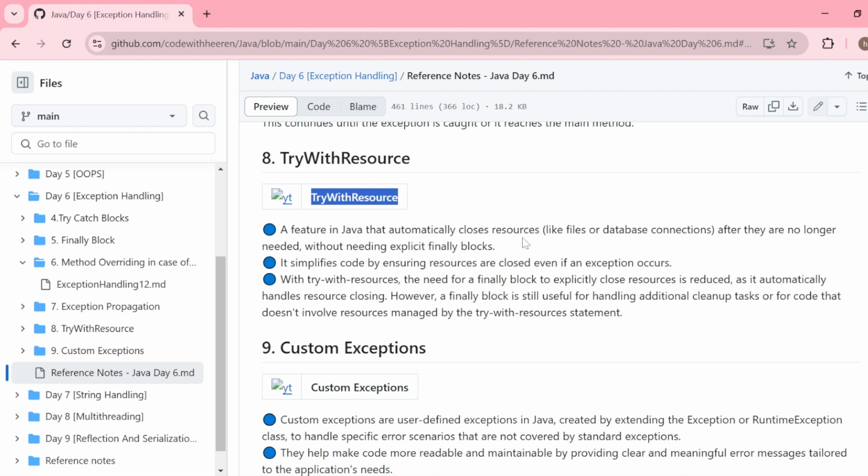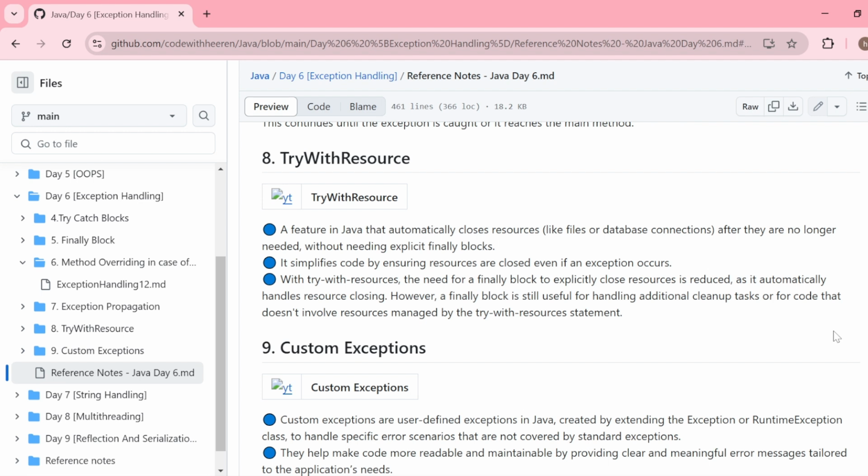Doesn't matter whether your code is throwing some exception or not, try with resource will automatically close the connections once the code executes. Now the question is, as you know that try with resource is automatically managing the external resources for our program, which we were managing earlier by using the finally block, then why does Java still have this finally block concept with exception handling? The reason is, managing the external resource is now handled by try with resource, but still there